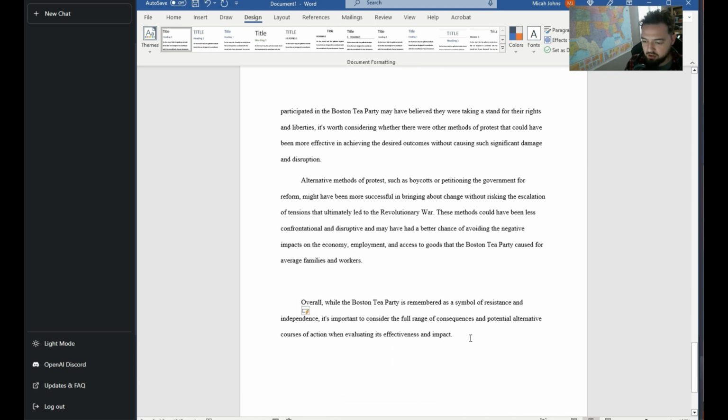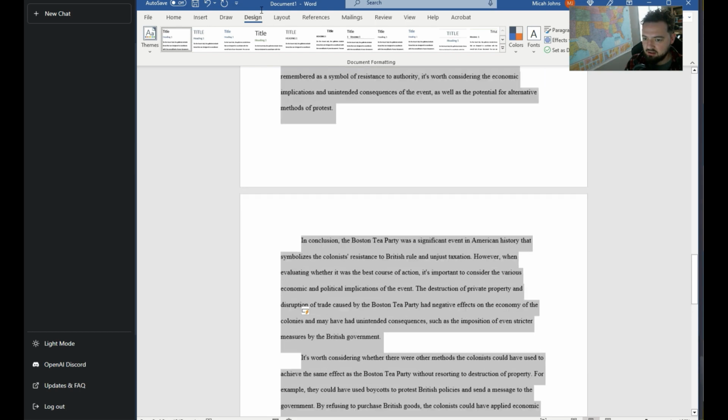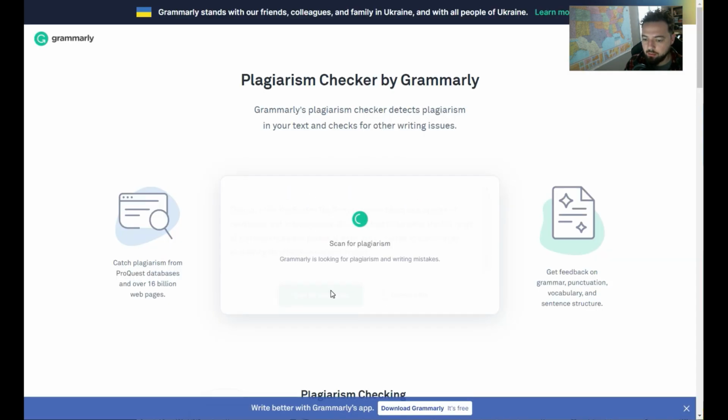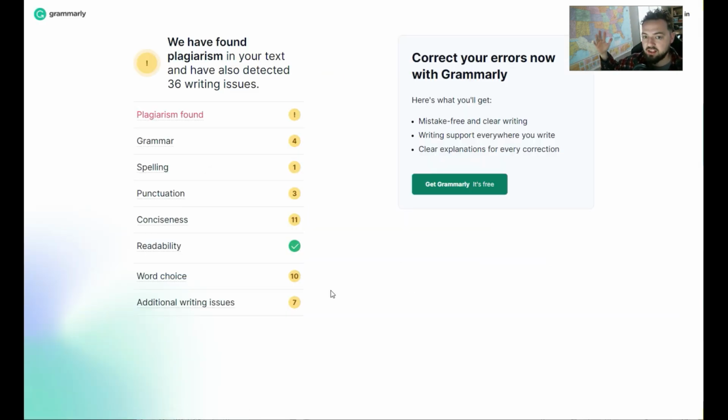But what I'm going to do is start to take this text, because we have a decent enough format. I'm going to go over to the Plagiarism Checker by Grammarly, put this in, and scan for plagiarism. Because ChatGPT and OpenAI have access to a copy of the entire internet pre-2021, it is possible that they are pulling some pieces about historical events specifically from already existing written text.